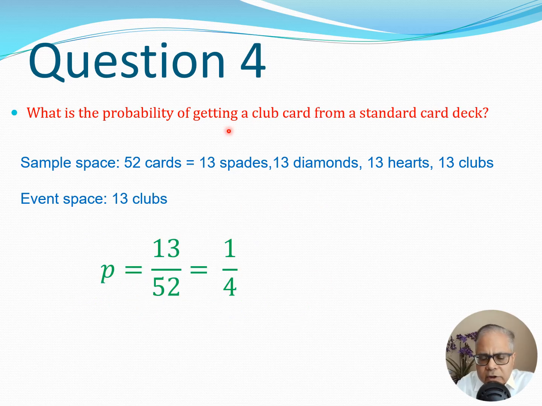So let us now change this question slightly. What is the probability of getting a club card from a standard card deck? Again, we know that the possibilities here are 52. So the sample space is 52 cards, and therefore you have all these possibilities here: 13 spades, 13 diamonds, 13 hearts, and 13 clubs. And the probability of getting a club is going to be 13 divided by 52 because there are, of course, 13 club cards out there in the total of 52 cards. So the probability is going to be simply 1 by 4.